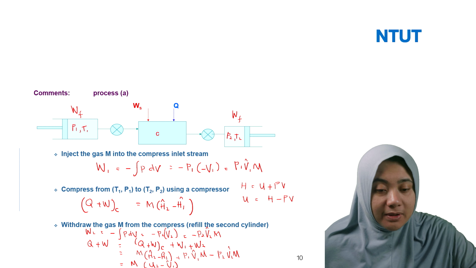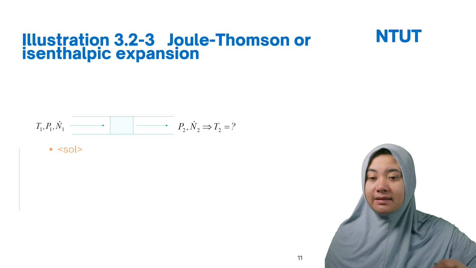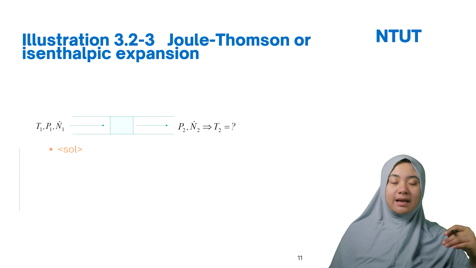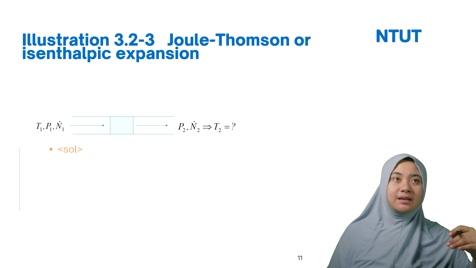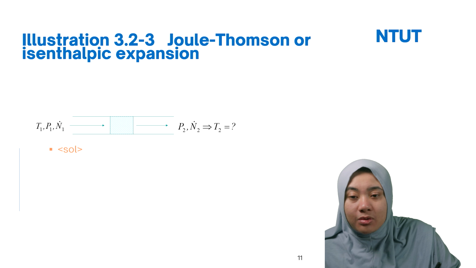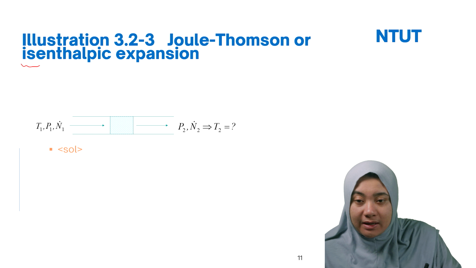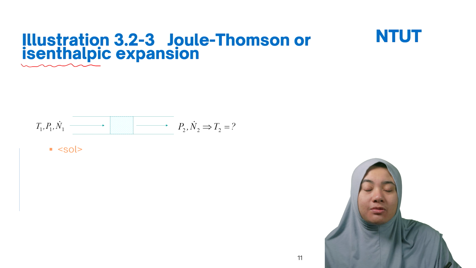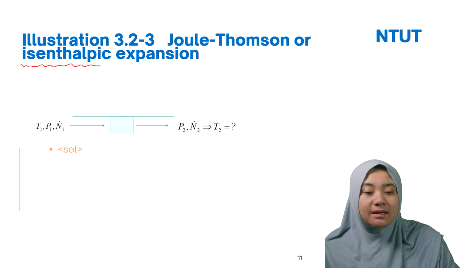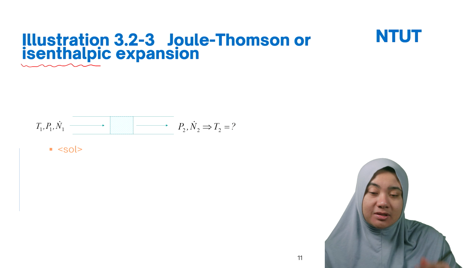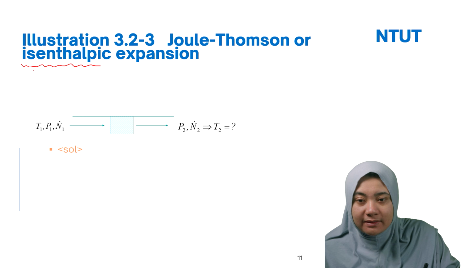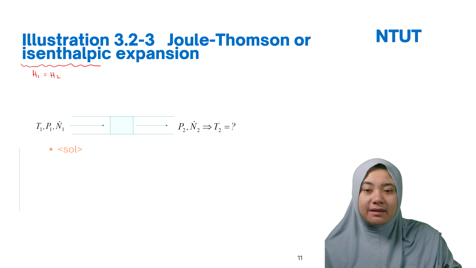And then how about the others? Isenthalpic expansion. This is interesting actually. Isenthalpic means that H2 equals H1, or H1 equals H2. We call it isen. Isen means equal. The same with isentropic, S1 equals S2. The same with this one, H1 equals H2. Isenthalpic, this is what we call it.